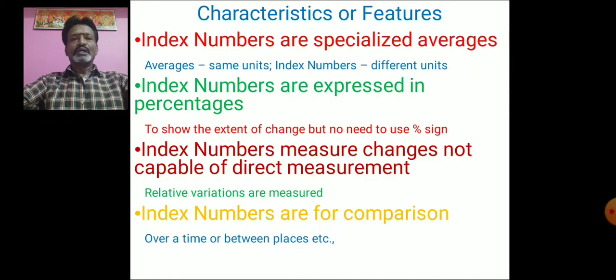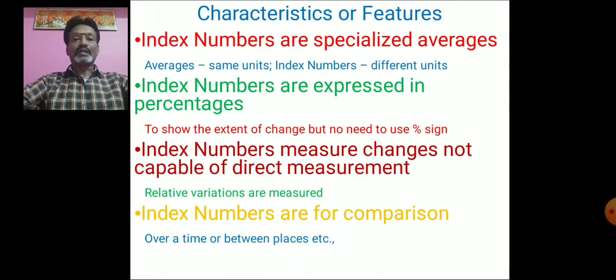And number 2, index numbers are expressed in percentages. Here, to show the extent of change, we should express the index numbers in terms of percentages, but there is no need to put the percentage sign. In an ordinary index, it's not possible for you to tell in terms of percentages, but with index numbers the magnitude of change will be expressed in terms of percentages.